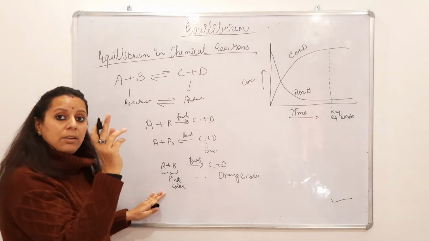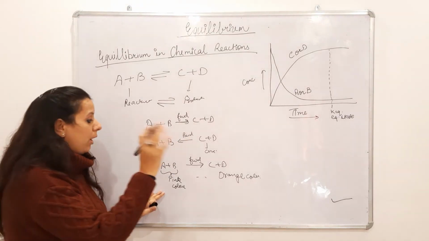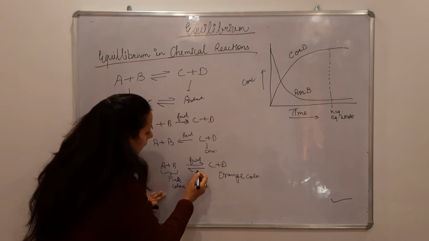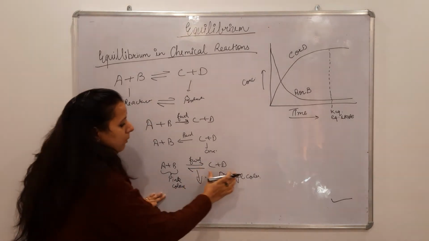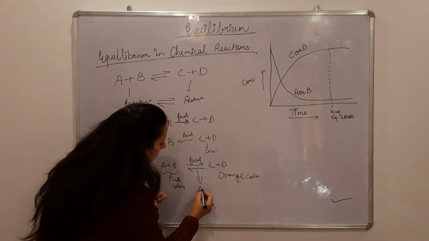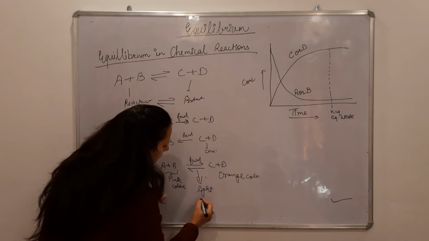But when equilibrium is attained, when the reaction is not going completely forward, it is going half forward and half backward, then the color will be neither pink nor orange, it will be in between. For example, it will be light yellow.